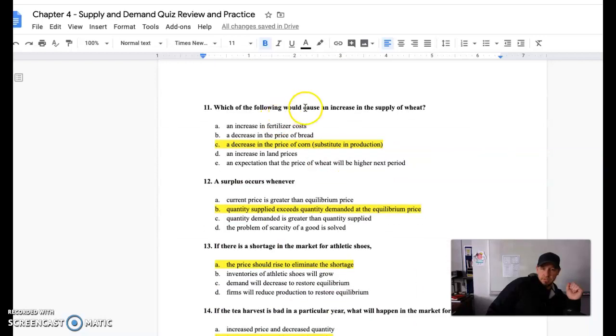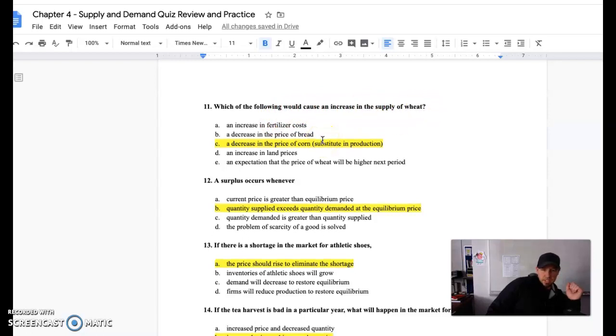Number 11, which of the following would cause an increase in the supply of wheat? Now this is kind of a tough one. I like this one. But if you go through all of these, an increase in fertilizer costs. If it's more expensive to fertilize, it's going to increase costs. That's going to shift wheat supply to the left. A decrease in the price of bread? If there is less demand for bread, that lowers the price. There's going to be less expectation for the going demand for wheat. It's going to lower the price of wheat. Therefore, there's going to be less supplied.